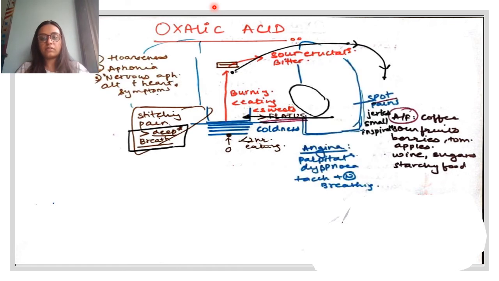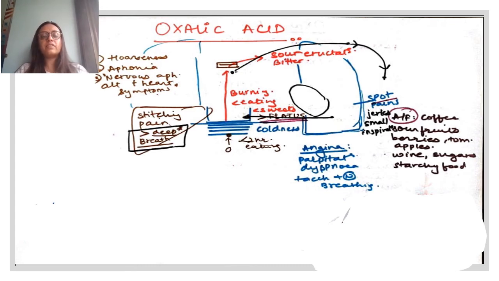Here, there are spotty pains. The pains in spots are also there in the GI where there is burning at a spot. Okay. Before going to the heart, since we know that oxalic acid is a corrosive poison, if you ingest it, what is also affected in the throat? The larynx and pharynx. So the patient will also have hoarseness, aphonia. The characteristic here is that the nervous aphonia alternates with heart symptoms. Okay, I'll put a star mark here.